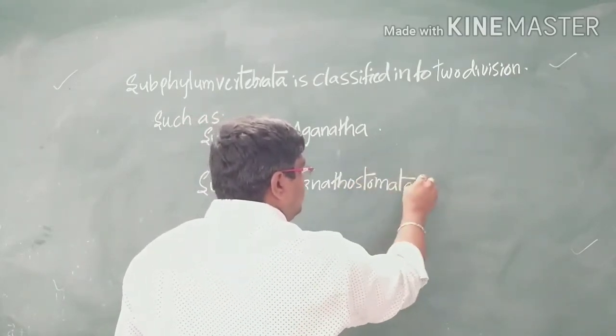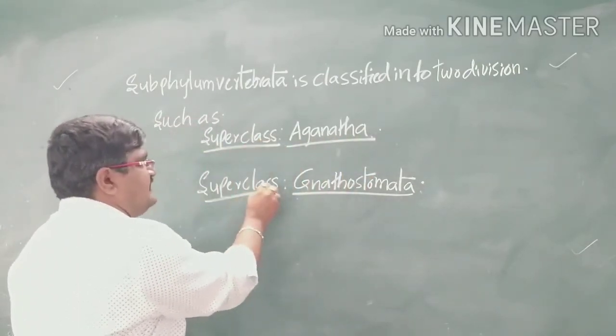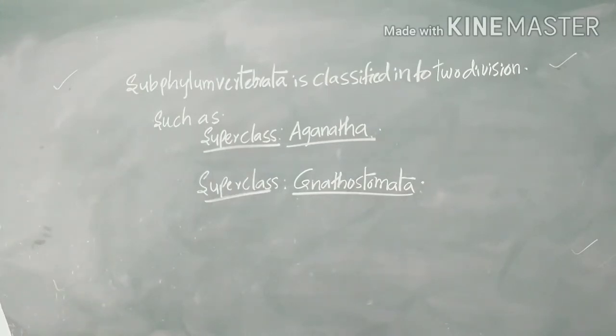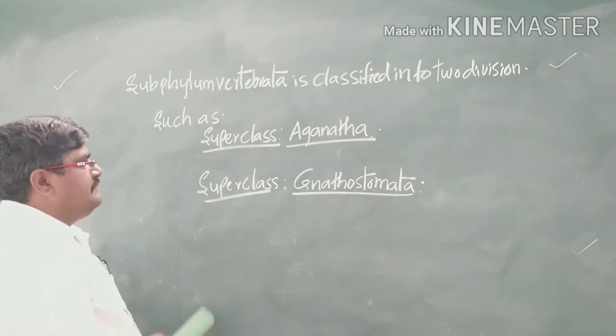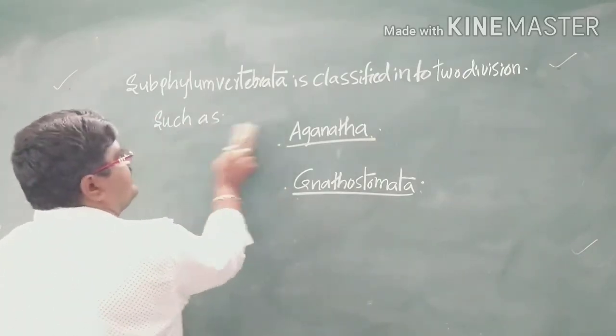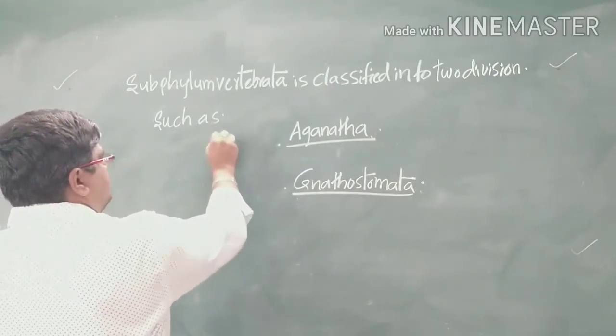So the Vertebrata is divided into two subdivisions. These are not classes, they are divisions, subdivisions. It is division 1.